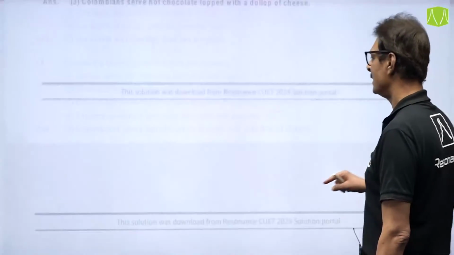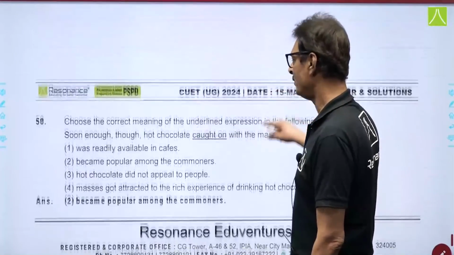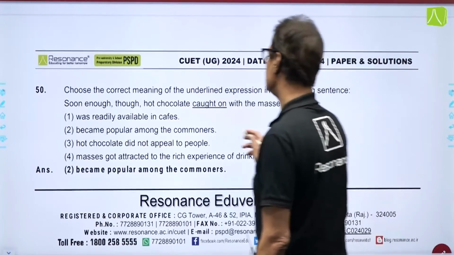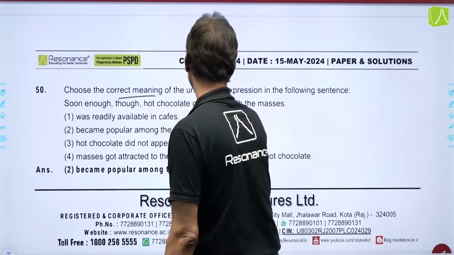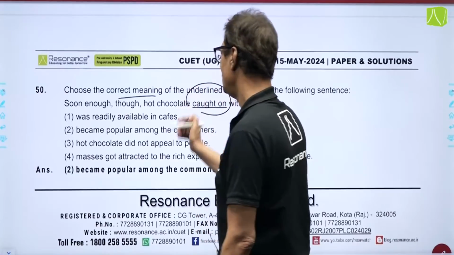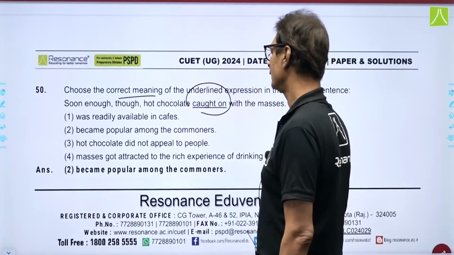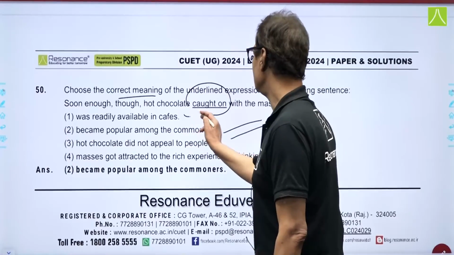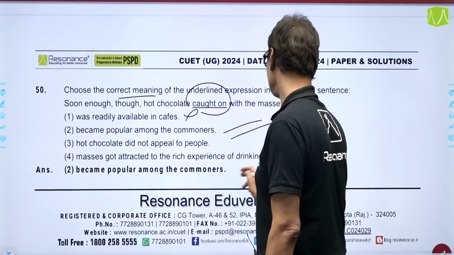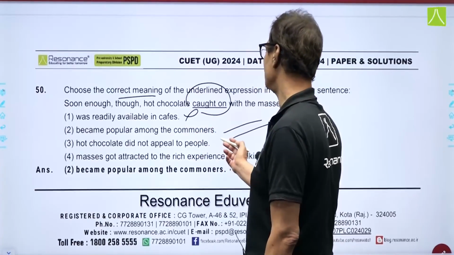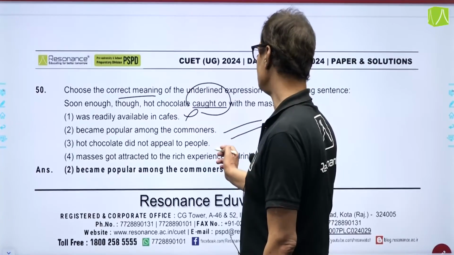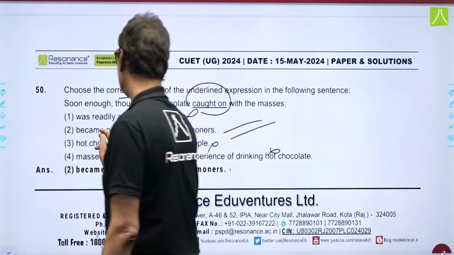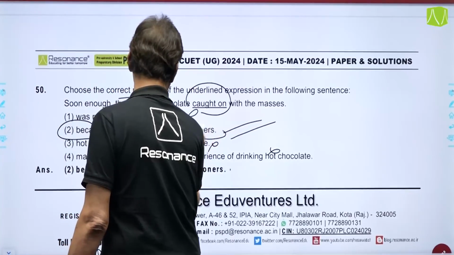And finally, the last question, to wind up your paper. Choose the correct meaning, the synonym of the word cotton, and cotton becomes popular among the masses, widespread. This is incorrect, this becomes incorrect, this is also eliminated. So, the correct answer is, not this, not this either, the correct answer is option number 2.